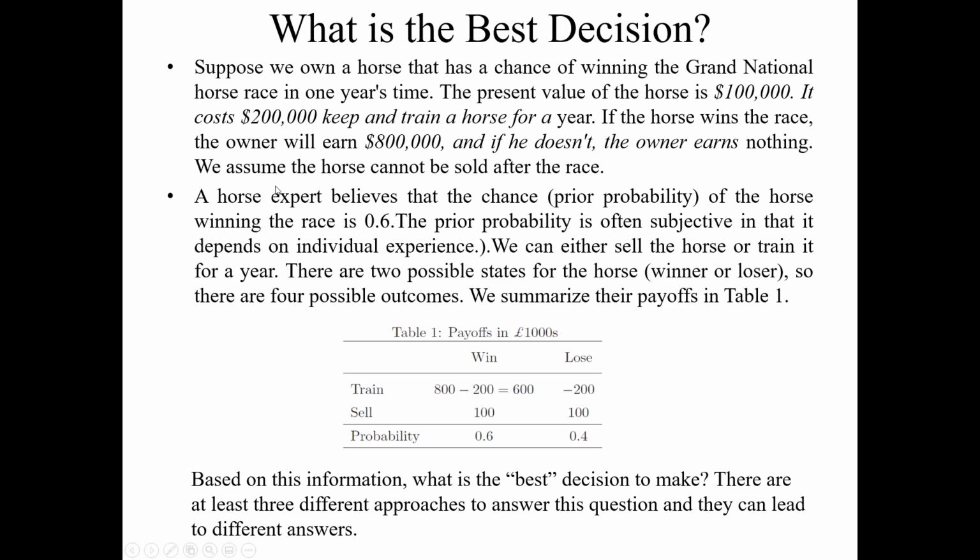For example, suppose we own a horse that has a chance of winning the Grand National Horse Race in 1 year's time. The present value of the horse is 100,000. Its cost is 200,000 to keep and train the horse for a year. If the horse wins the race, the owner will earn $800,000. And if he doesn't, the owner earns nothing. We assume the horse cannot be sold after the race.